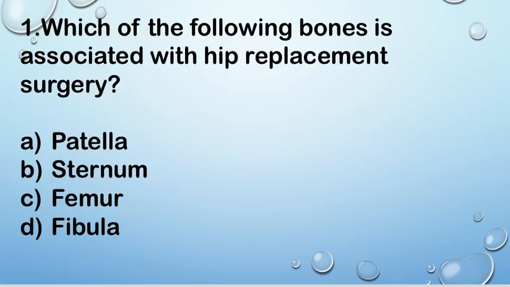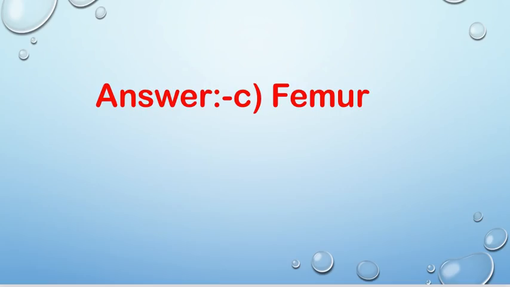Question number first. Which of the following bones is associated with hip replacement surgery? There are four options: A. Patella, B. Sternum, C. Femur, and D. Fibula. Right answer is C. Femur.